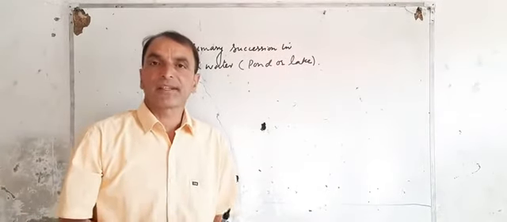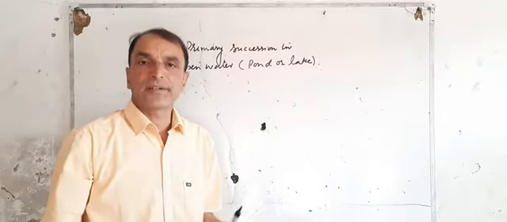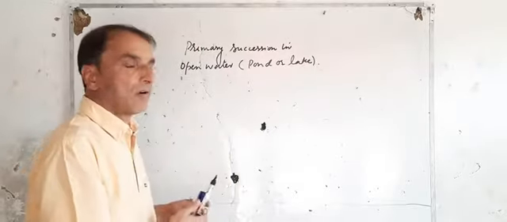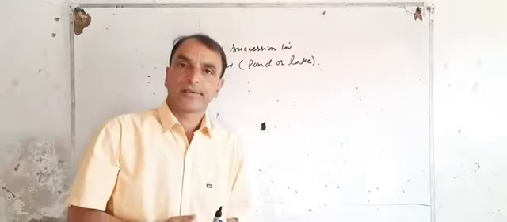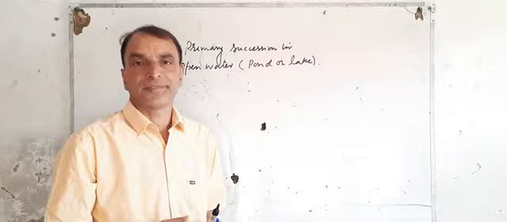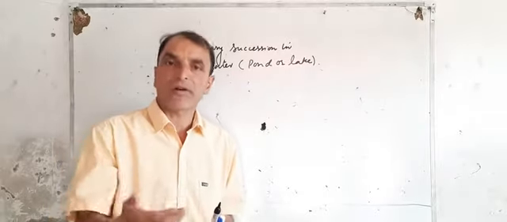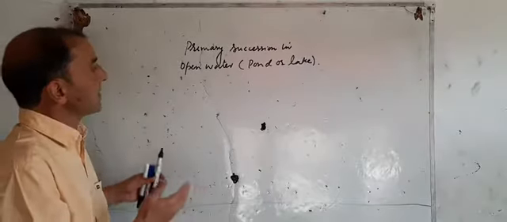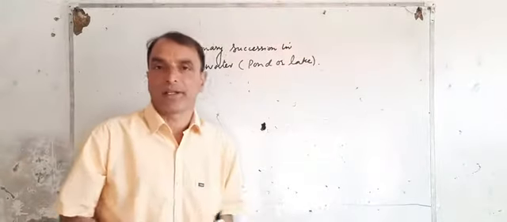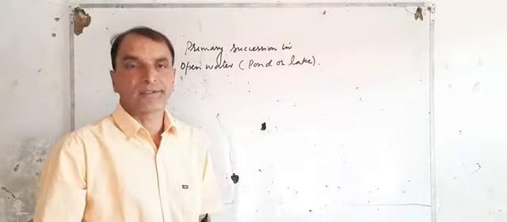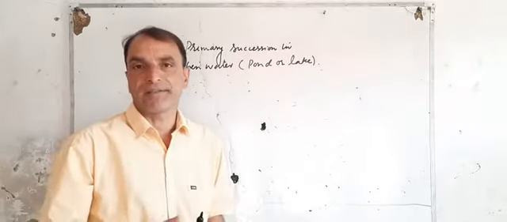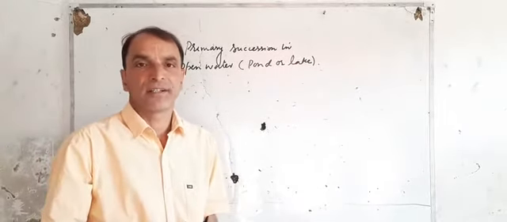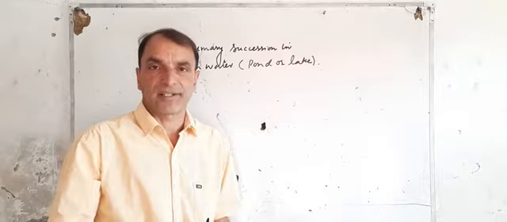In our previous lecture, we discussed primary succession on a bare rock, dry area, such as rock or a desert. Today we will discuss primary succession in an open water body, a bare water body, which has no vegetation, no biotic communities.